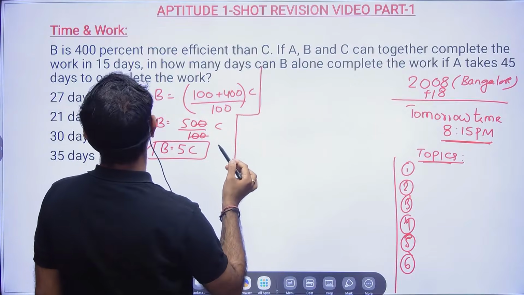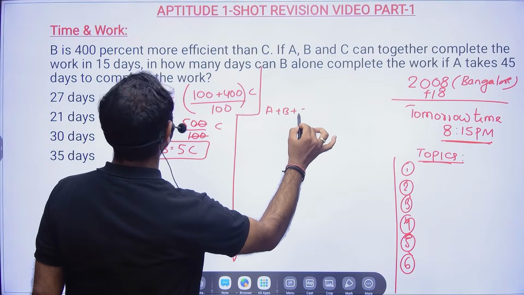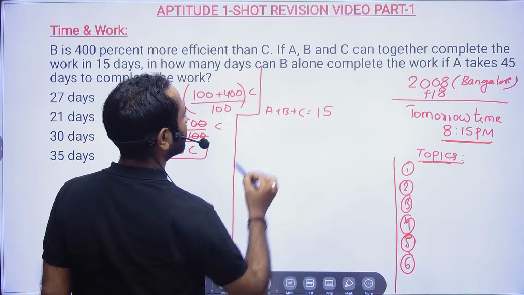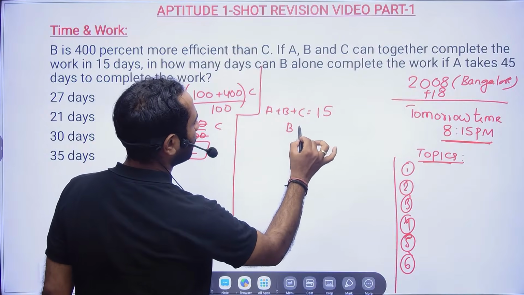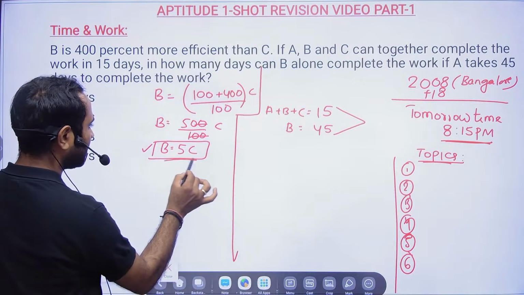Now what they are telling, you have to use your mind a little bit. A, B, C together can complete the work in 15 days, A alone in 45 days, and B is equal to 5C.